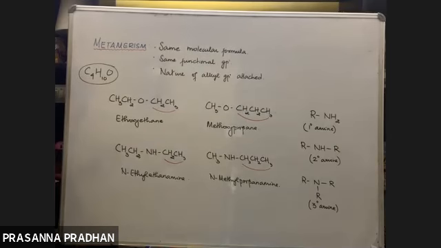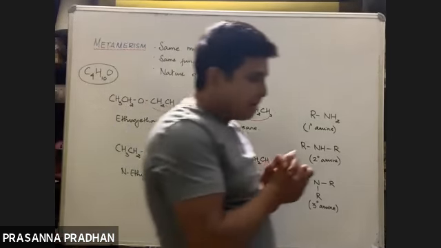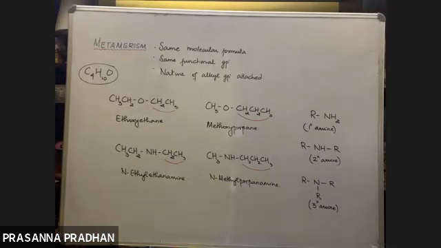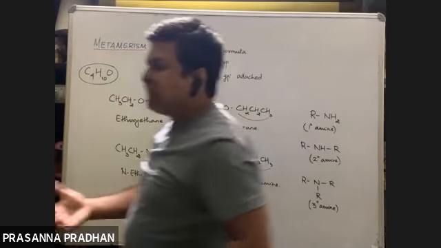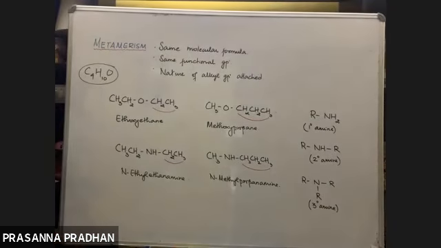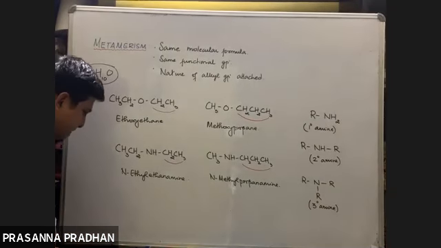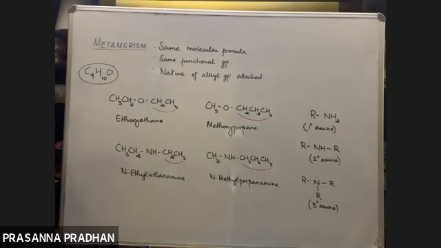So I think it's clear. The concept of metamerism is clear. Metamerism means same functional group, same molecular formula obviously, but they differ in the nature of alkyl group attached to the same functional group. So this pair of compounds are known as metamers and the isomerism is known as metamerism.